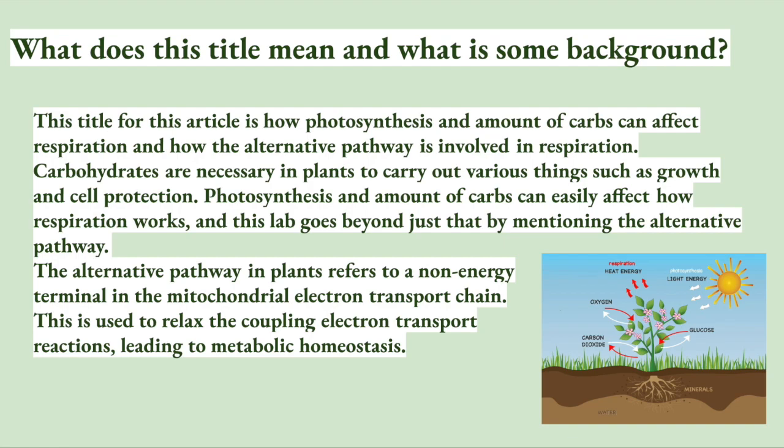The alternative pathway in plants refers to a non-energy terminal in the mitochondrial electron transport chain. This is used to relax the coupling electron transport reactions leading to metabolic homeostasis.